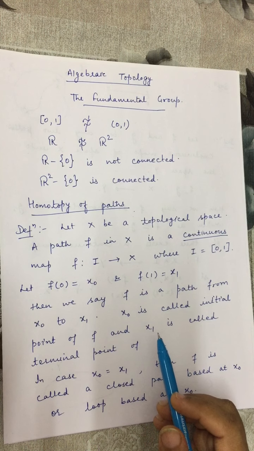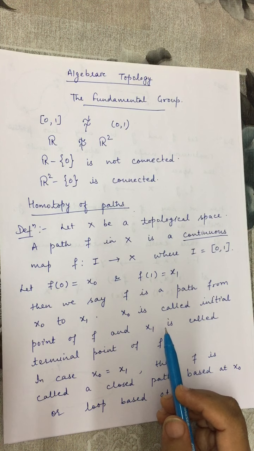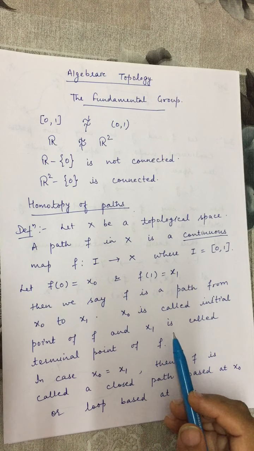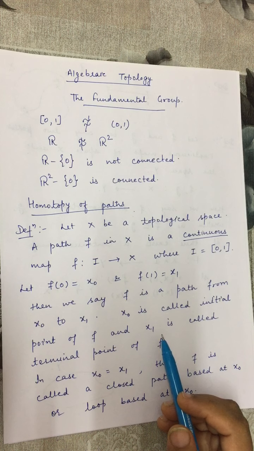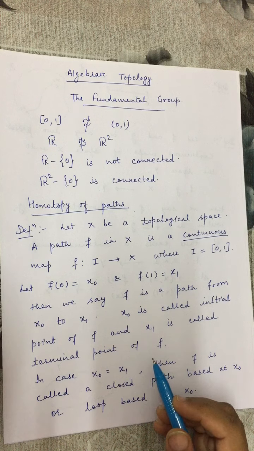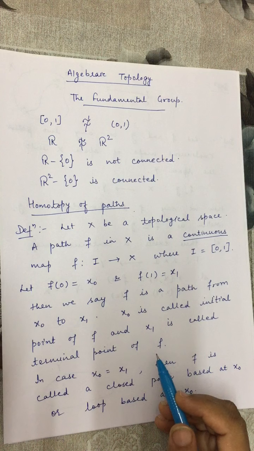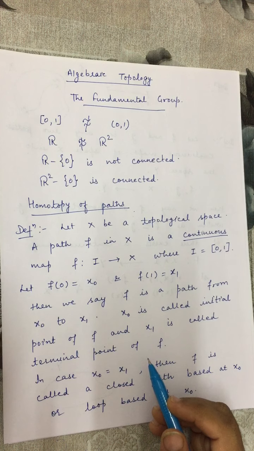In a topological space, one of the basic problems is to determine whether two given topological spaces are homeomorphic or not. Whenever we want to determine whether any two given topological spaces are homeomorphic or not, there is no method for solving this problem in general. So we apply some techniques in particular cases.